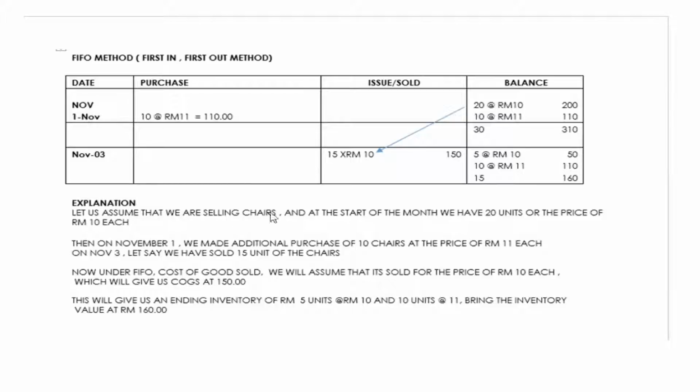Let's assume that we're selling shares, and at the start of the month we have 20 units at the price of $10 each. On November 1, we have an additional purchase of 10 shares at the price of $11 each. On November 3, let's say we have sold 15 units. We assume that it's sold at the price of $10 each, which will give us a cost of 150. This will give us an ending inventory of 5 units at 10 and 10 units at 11, bringing the inventory value to 160.